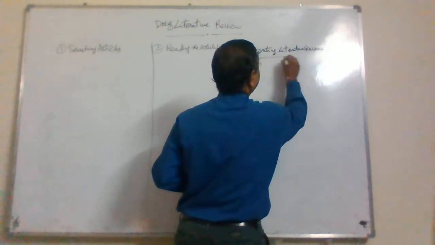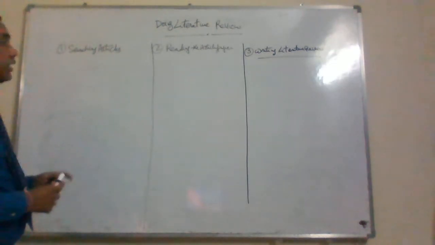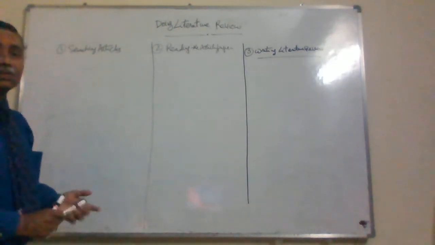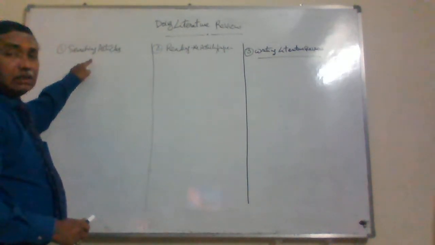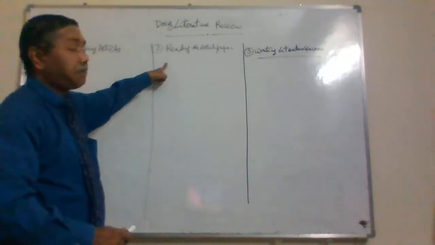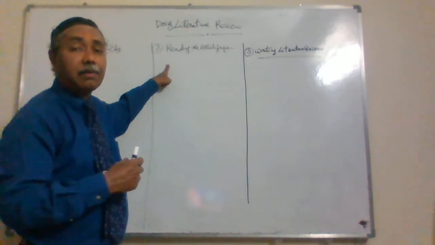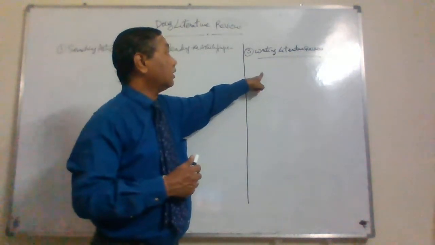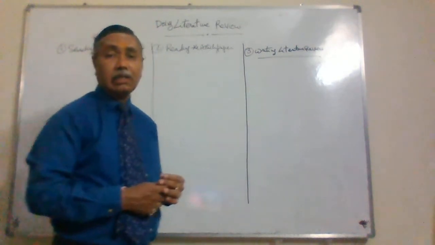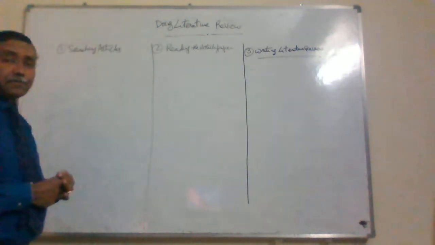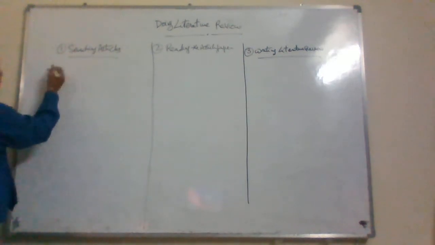See, the literature review for a paper you are writing involves a three-step process. First is searching for related articles. Second is reading the article, how to read it, and what key areas we should focus on when reading the paper. Third is writing the literature: after reading, how we are going to write it in our paper. So these are the three steps with respect to a literature review. First, we will see searching articles.